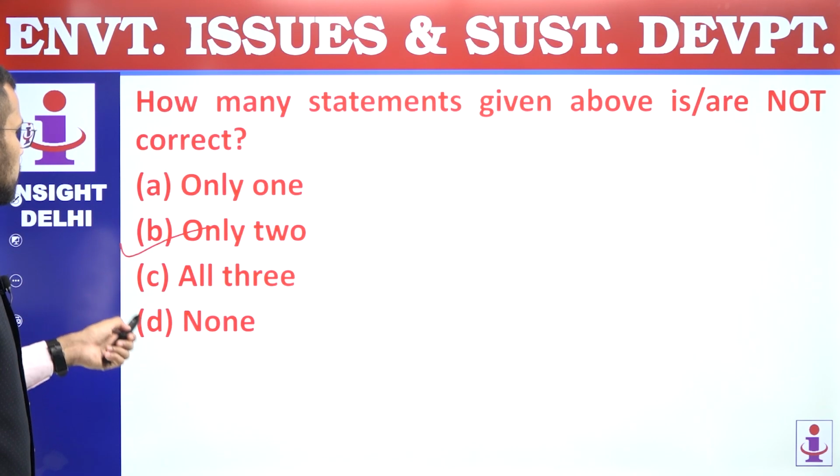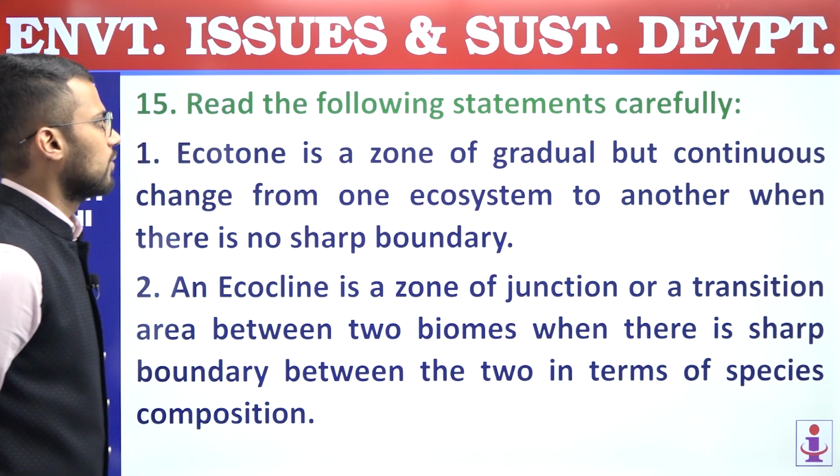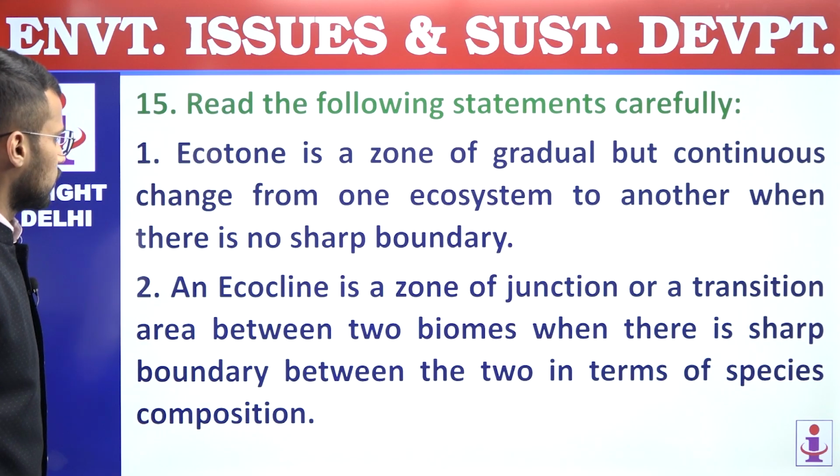14th question, answer is B. 15th question now. Read the following statements carefully. First, ecotone is a zone of gradual but continuous change from one ecosystem to another when there is no sharp